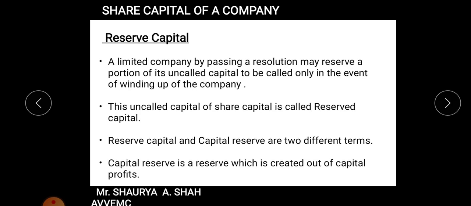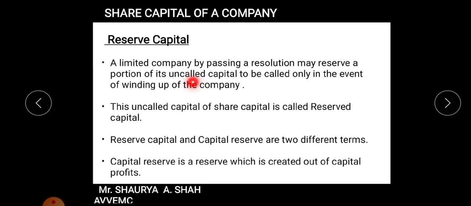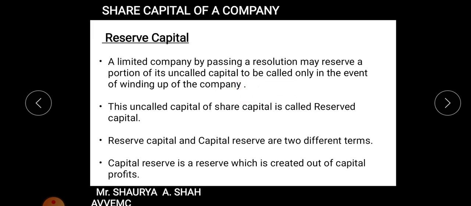Now reserve capital, right? The last type of capital in the family of your issued capital is reserve capital. What do you mean by reserve capital, students? A limited company, by passing a resolution, may reserve a portion of its uncalled capital to be called only in the event of winding up of the company, right? Now you just read uncalled capital, right? What is uncalled capital? The portion which is not yet called. So a limited company, by passing a resolution, means they may decide in their company that for the remaining portion, right now we do not have any necessity of it, right?